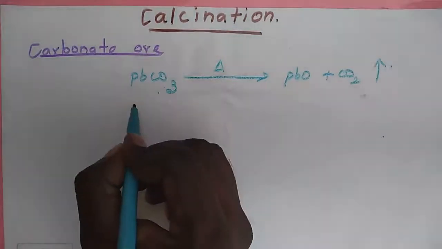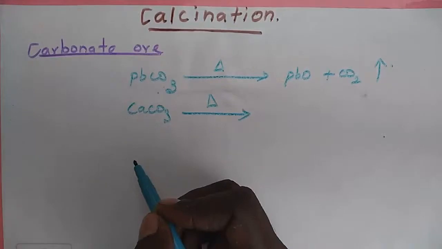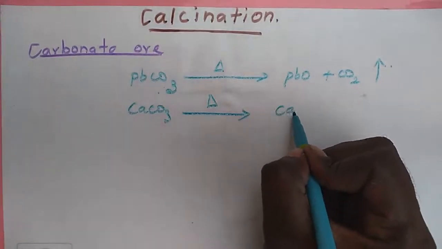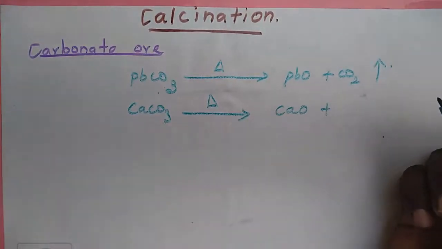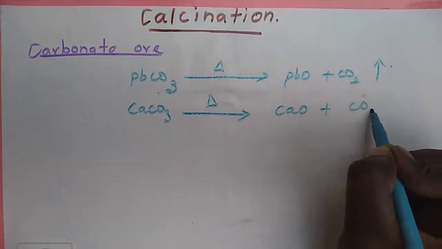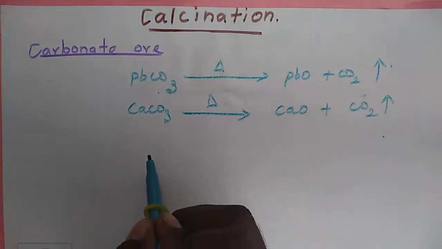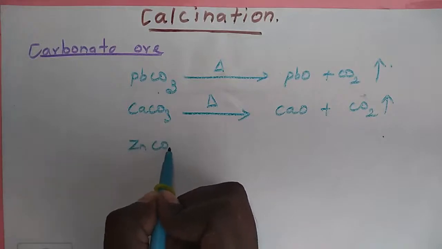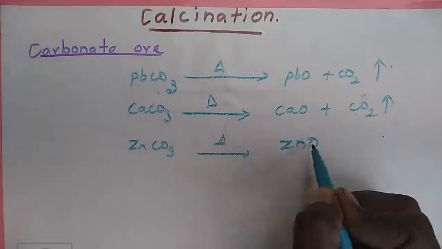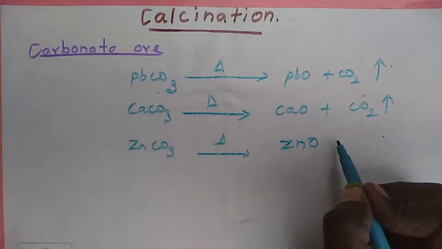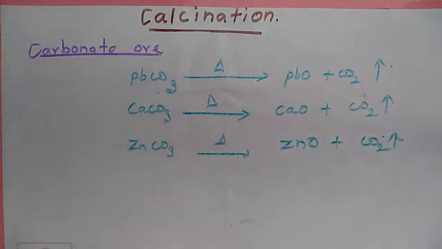Next example, calcium carbonate. Heat to form calcium oxide, and carbon dioxide is expelled. Carbon dioxide is a gas. Another example, zinc carbonate converts to zinc oxide plus carbon dioxide expelled.